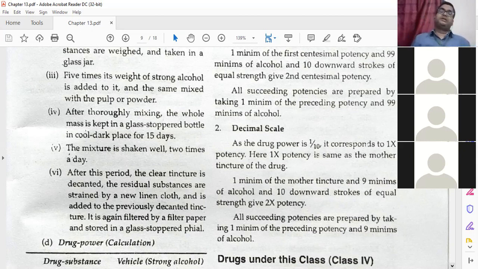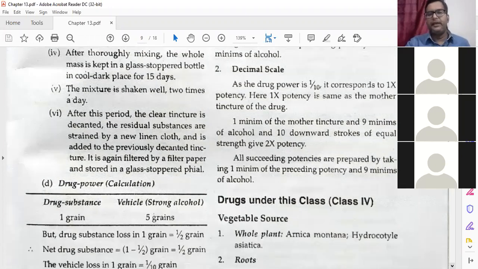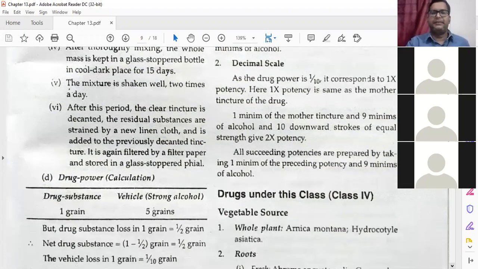Remember these things. In this class 4, the first 1x potency you do not need to make. It is already made when you are making the mother tincture, because drug strength is 1/10. So no need to make it; you go directly to the second potency. All succeeding potencies are prepared by taking 1 minim of the preceding potency and 9 minims of alcohol.